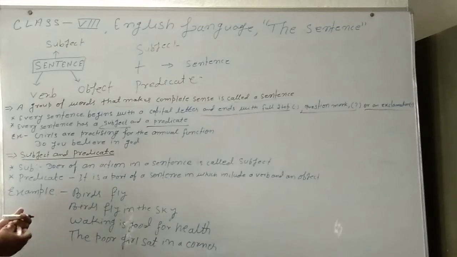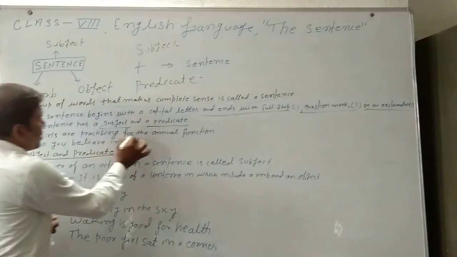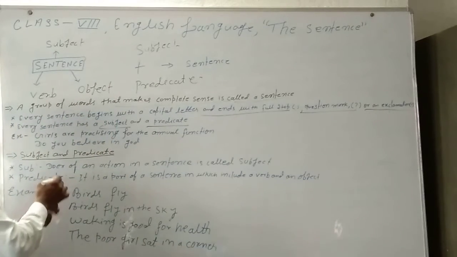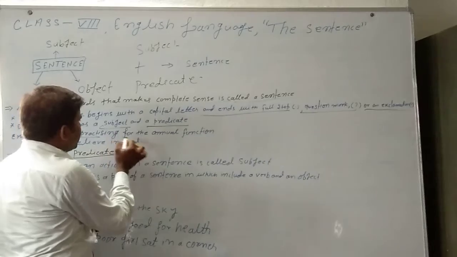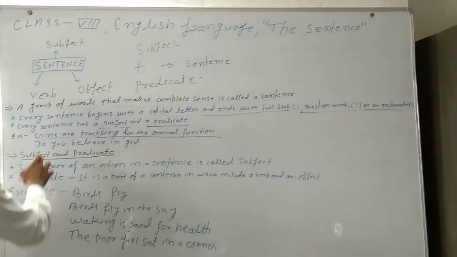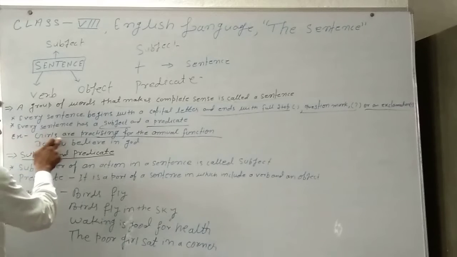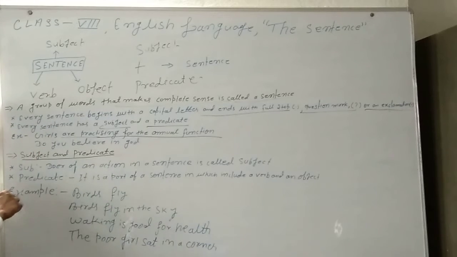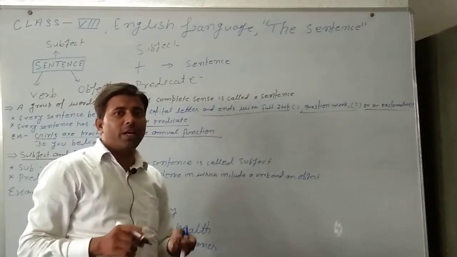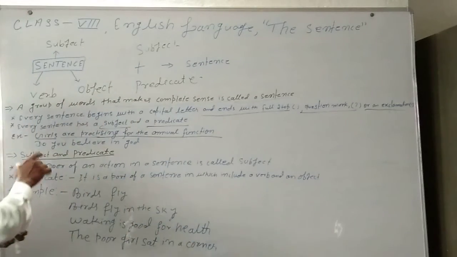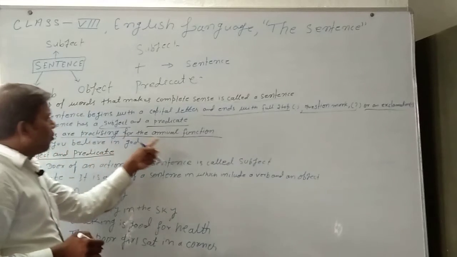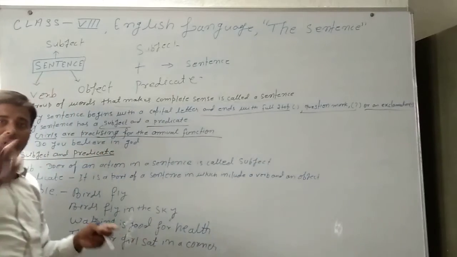Like for example, girls are practicing for the annual function. This is a sentence. Here are two parts of the sentence. First, girls, and second, are practicing for the annual function. Girls is the subject and are practicing for the annual function is the predicate.